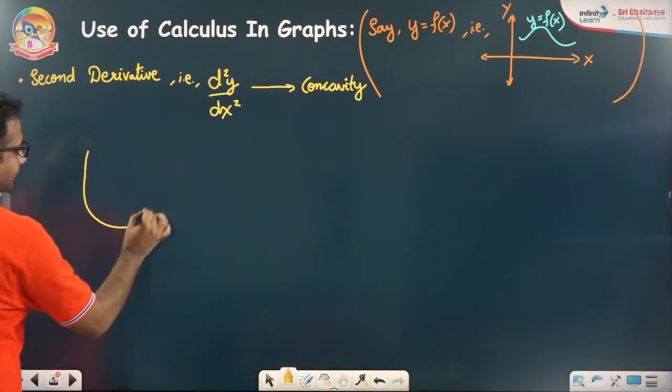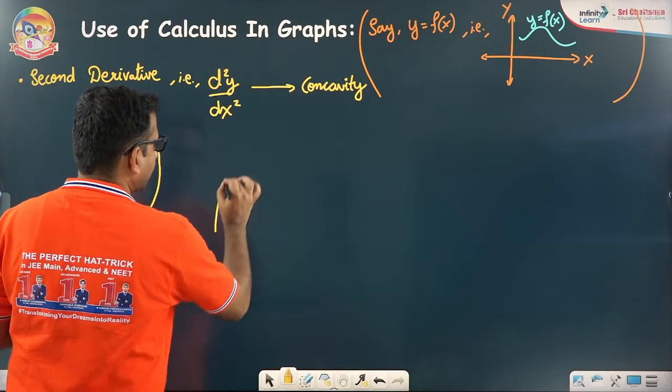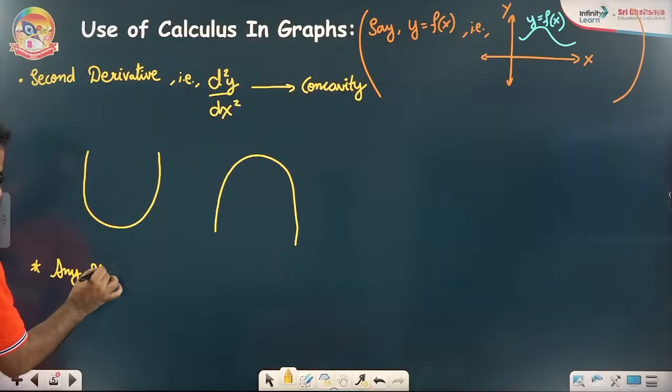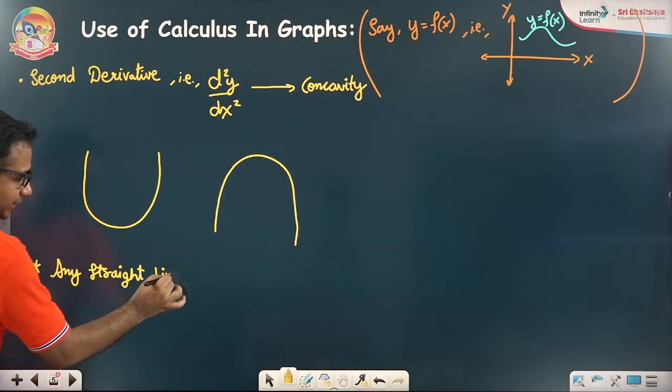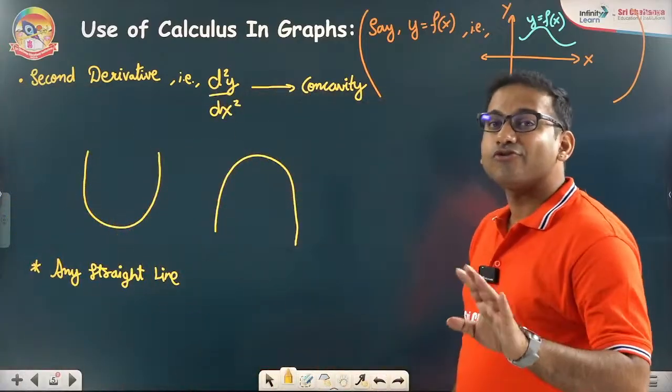You can see here, this shape is concave upwards. This shape is concave downwards. And for any straight line, there is no bending, so there is no concavity.